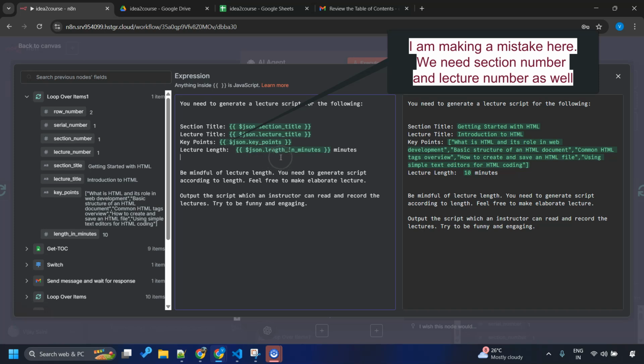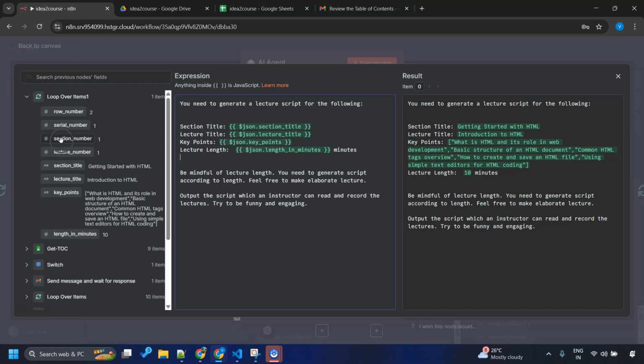Okay, this sounds good. The reason why I have not given it the serial number, section number, lecture number, etc., is because these are purely to help us in managing our content.